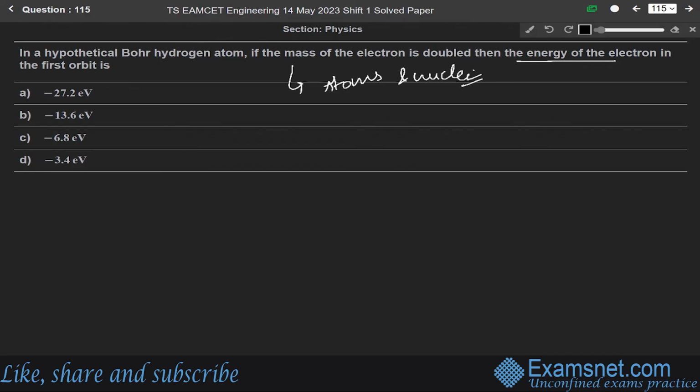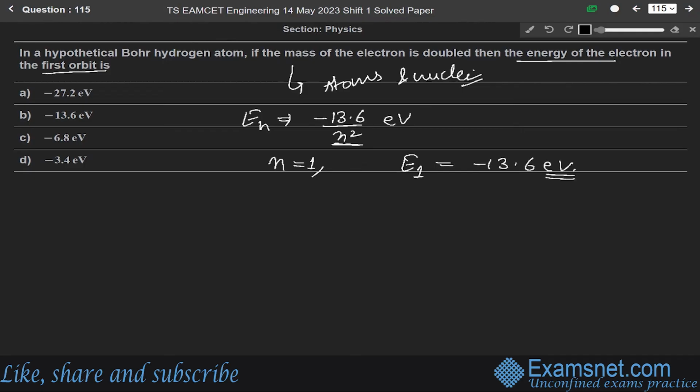First of all, students, we know the basic formula for the energy of an electron in a hydrogen atom. The general formula is minus 13.6 over n square into electron volt. This is a very common formula. It is asking for the first orbit, so n equals 1. If we put n equals 1 here, we get the energy for the first orbit as minus 13.6 electron volt.